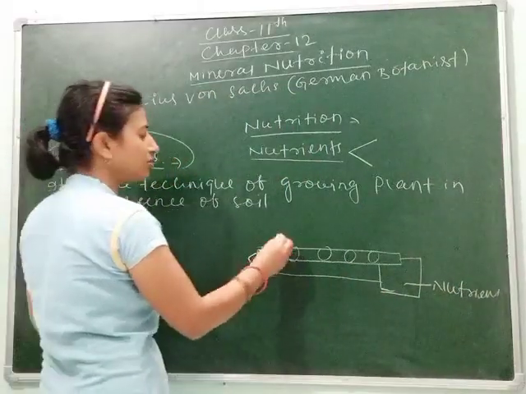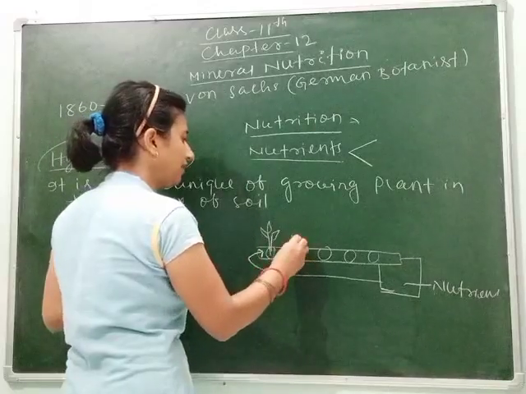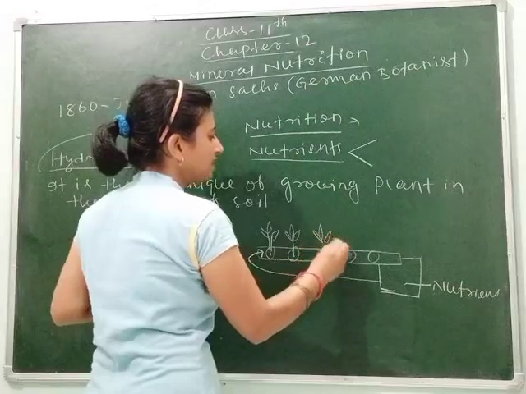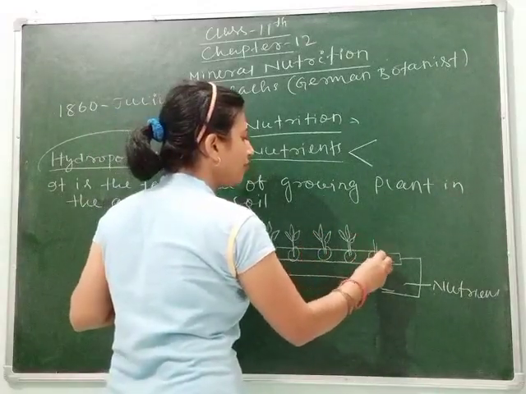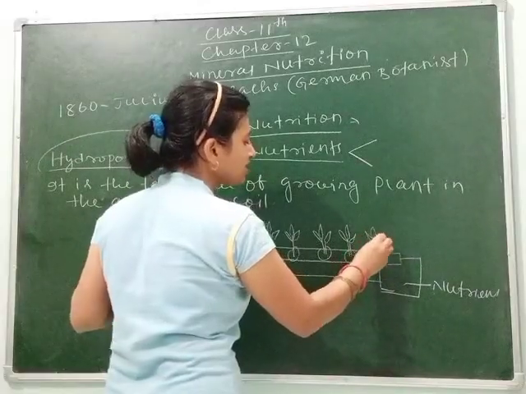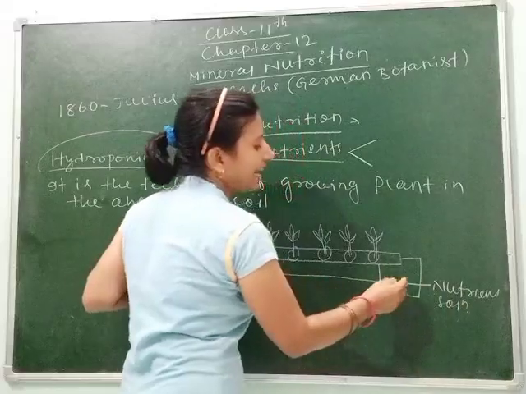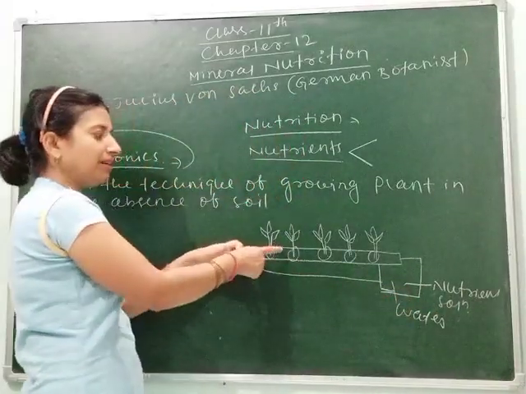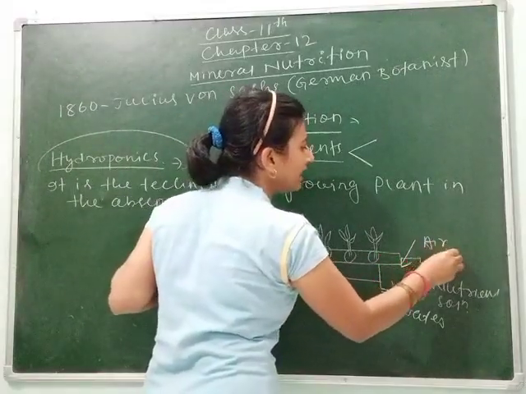These are the plants you can see, and this is the method by which plants can grow without soil. Here the nutrient solution is added in water and this is taken by the plants, and continuous air supply is also needed.